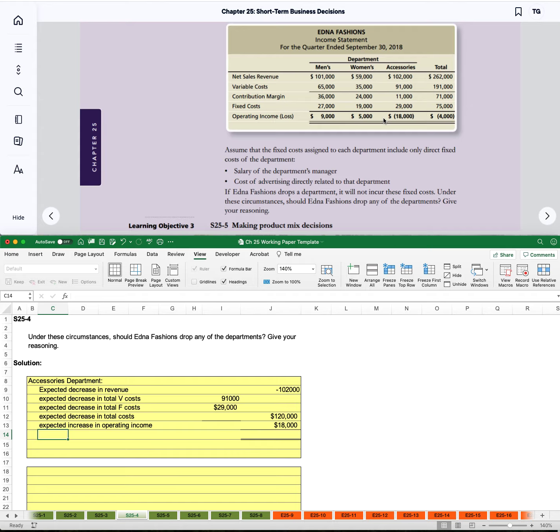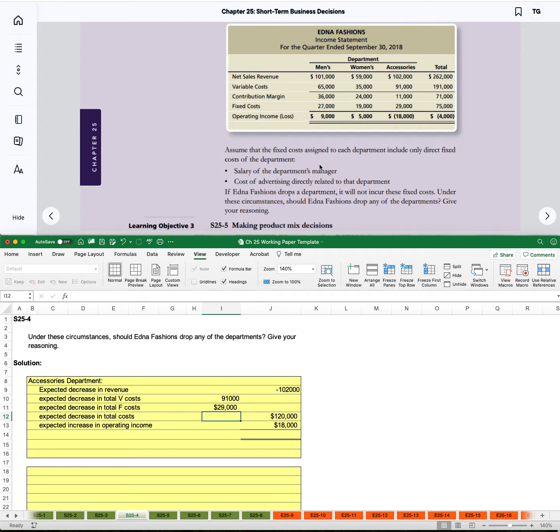It isn't always this straightforward because sometimes those fixed costs are avoidable. So what if we were still going to incur all of those fixed costs? And so this was 0. Then that means our operating income would have decreased by an additional $11,000 rather than increasing by $18,000. Or maybe this is a partial. So in this case, it was $29,000.